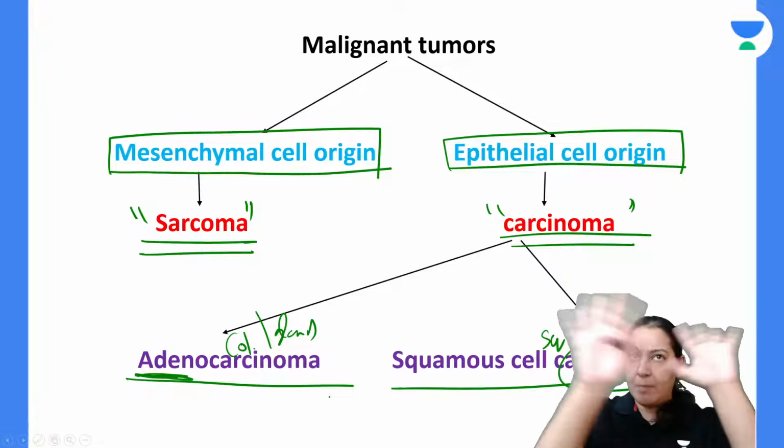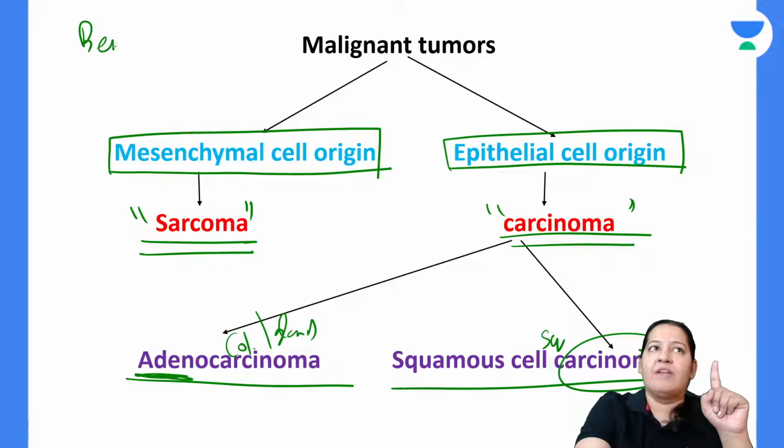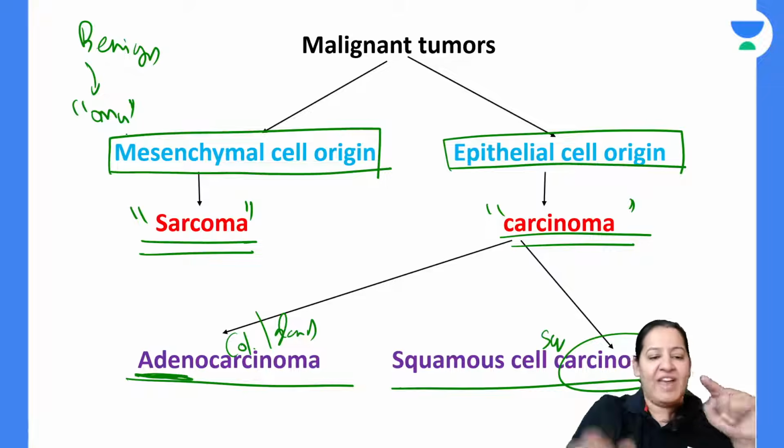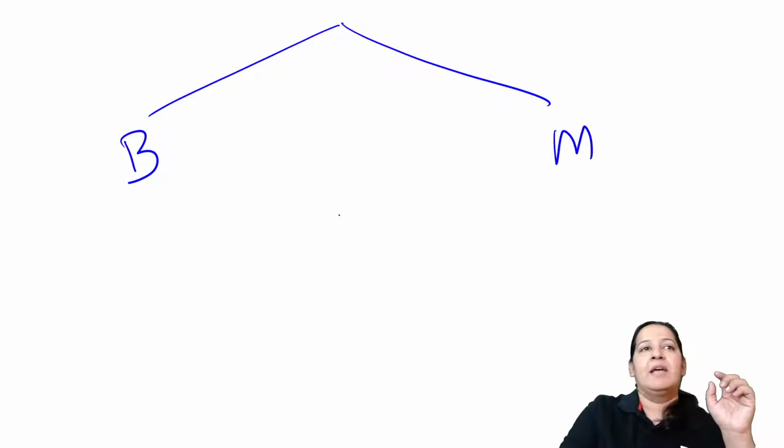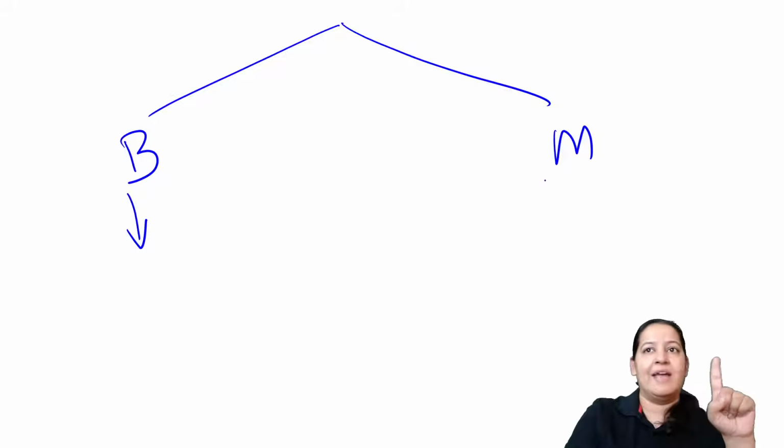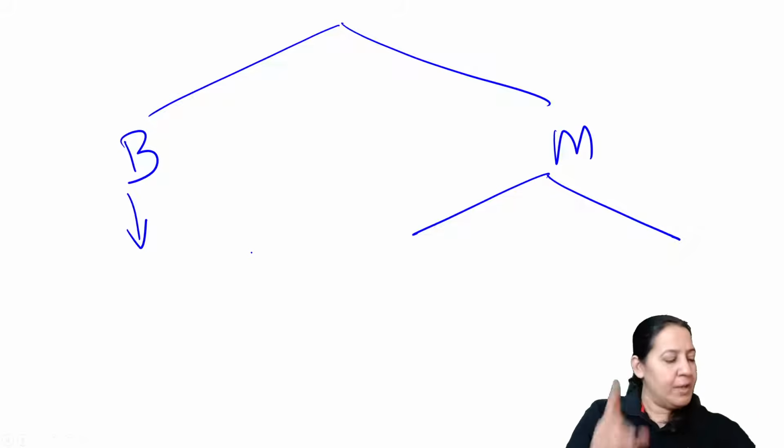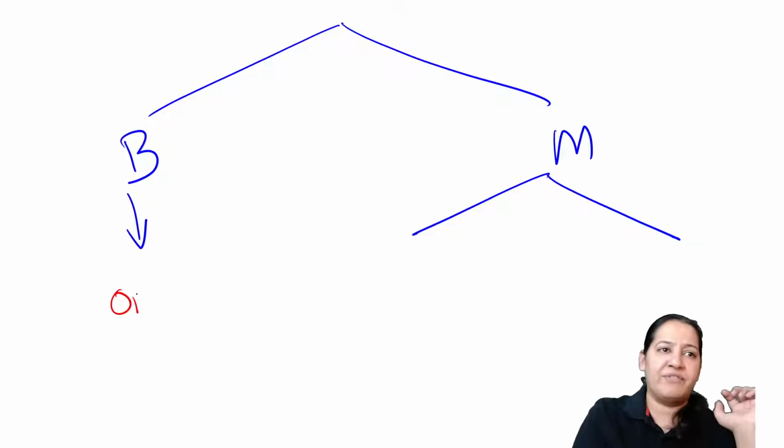So this is about the malignant. About the benign, there is only one thing. I have already told you benign means oma. So what we have learned is that tumors are of 2 types: benign and malignant. In benign only one thing is there. In malignant 2 things are there. So in benign the only thing is that the suffix is oma.